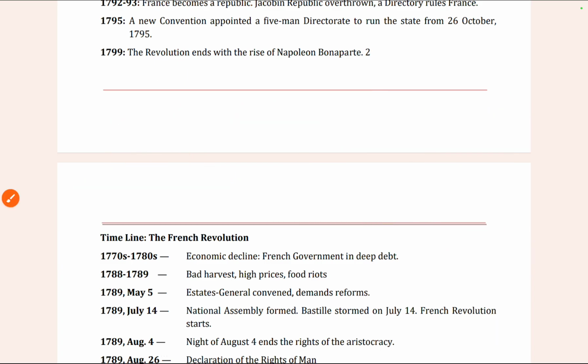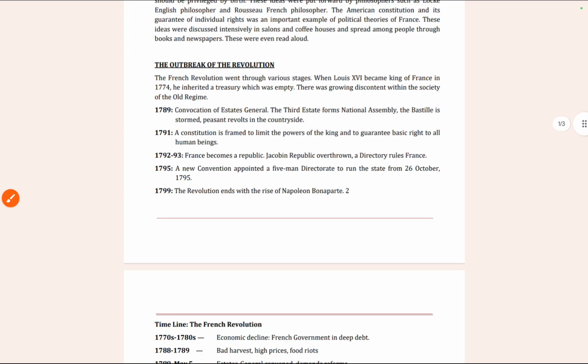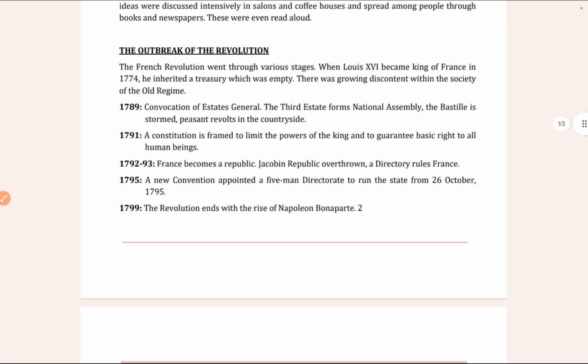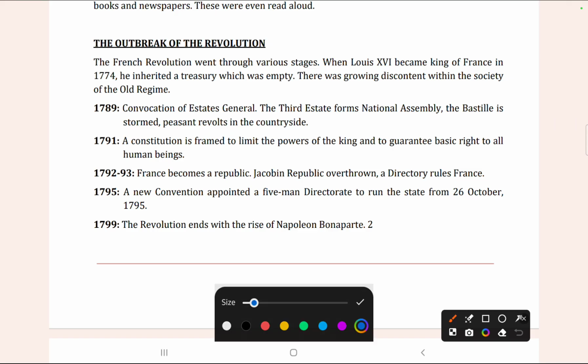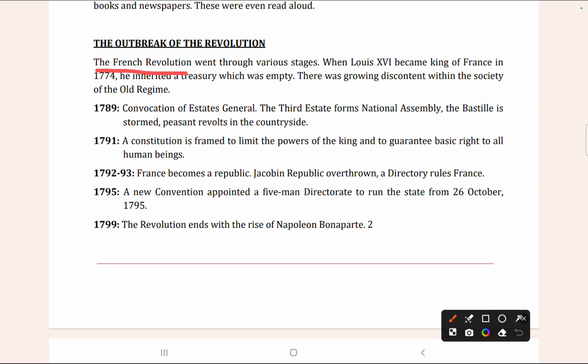So this was the overview of this chapter. Now let's talk about the outbreak of the revolution. The French Revolution went through various stages, which we talked about in the overview.